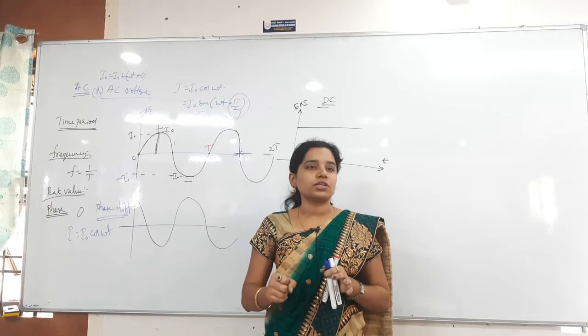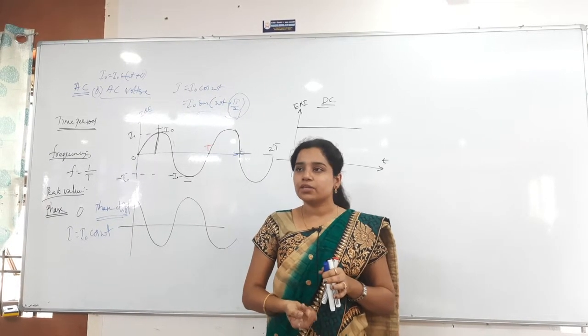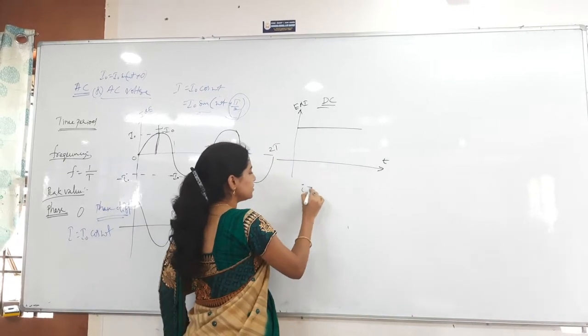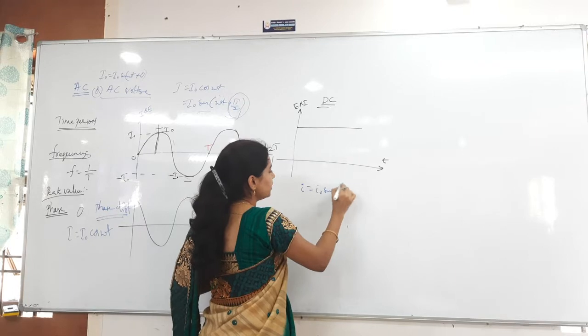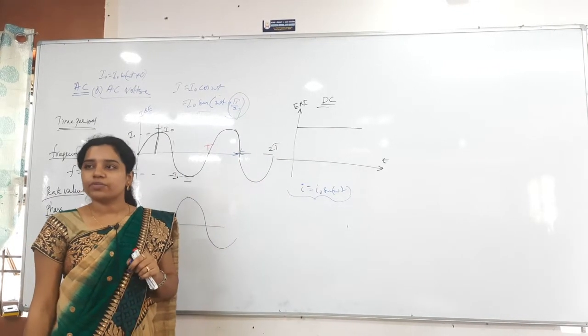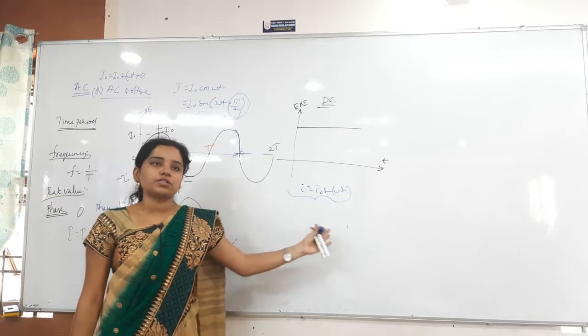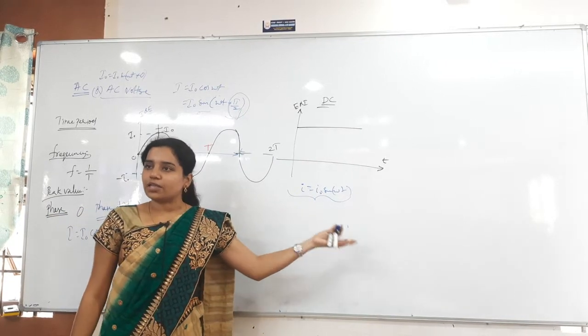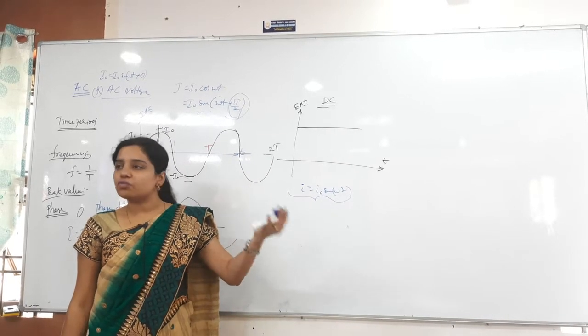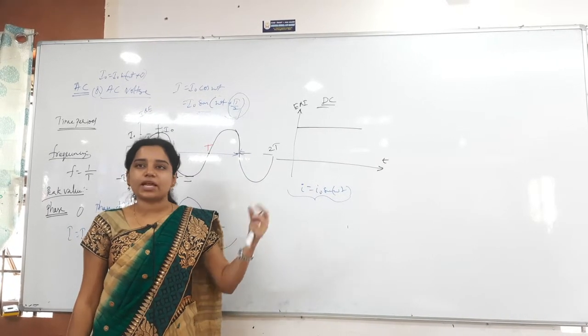And one more thing will be there, instantaneous. Whenever I say I equals I naught sin omega t, this entire function is known as the instantaneous current. Or if I take E equals E naught sin of omega t plus pi by 2, otherwise plus phi, that is also the instantaneous value of voltage. So that is about the instantaneous value.